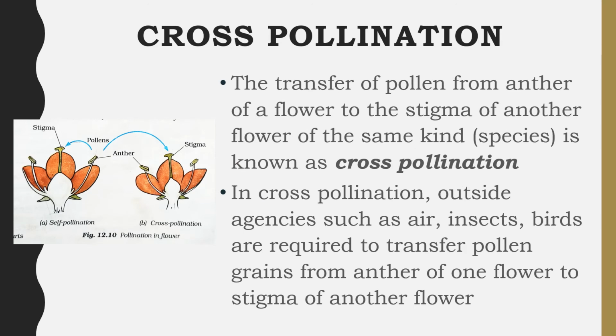Cross-pollination. The transfer of pollen grains from the anther of a flower to the stigma of another flower of the same kind or the same species is known as cross-pollination. In cross-pollination, outside agencies such as air, insects and birds are required to transfer the pollen grains from the anther of one flower to the stigma of another flower.